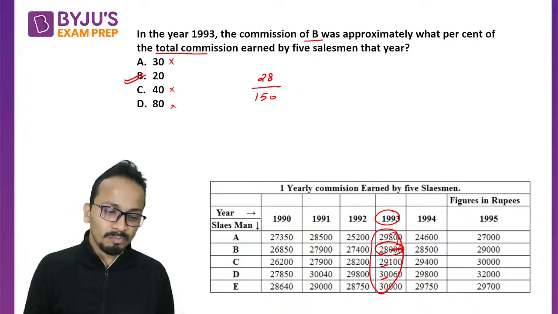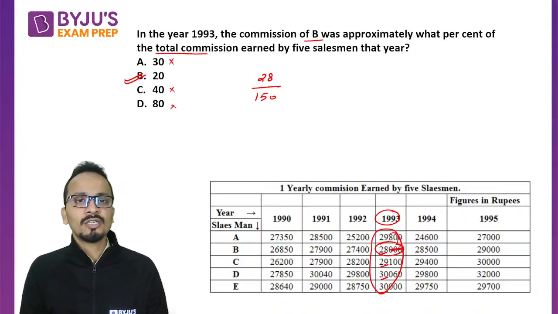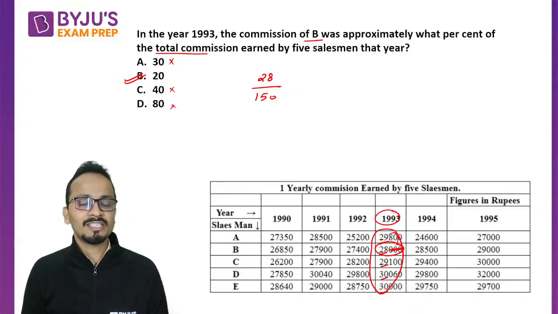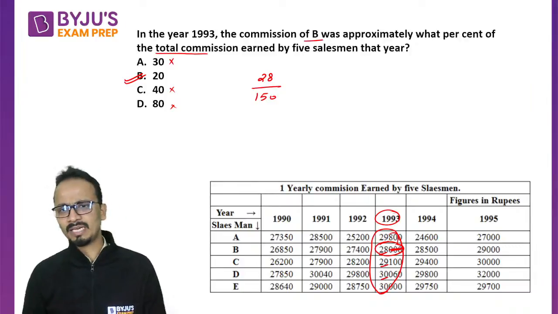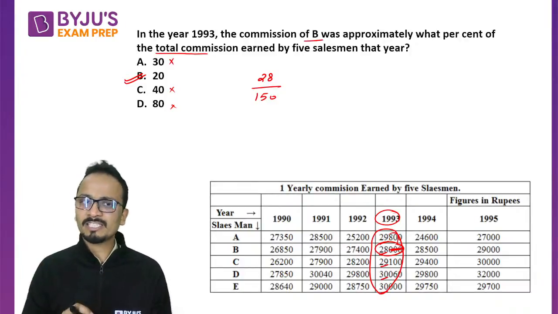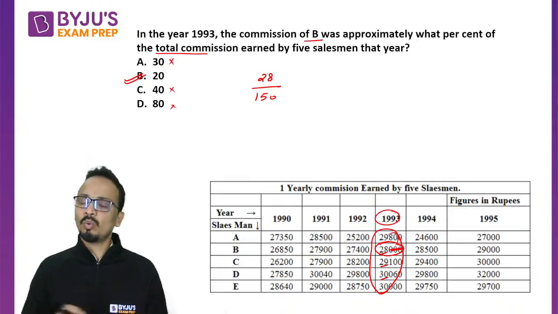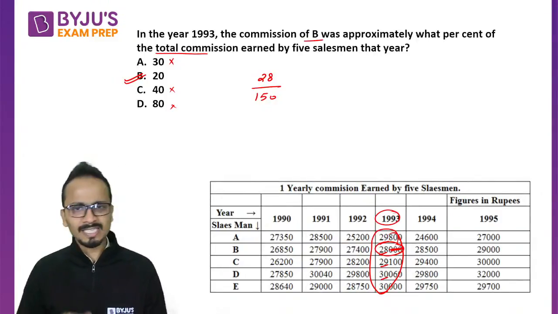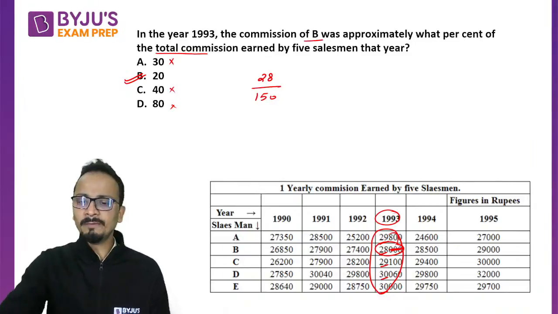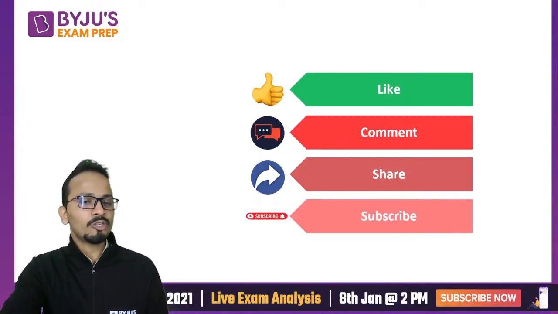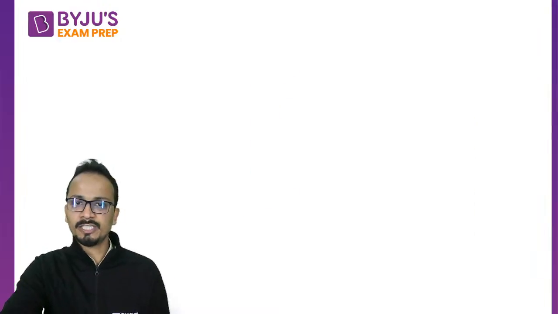Now let's move our focus to the questions of data interpretation. Okay. Now though we haven't seen data interpretation in slot 1 this year, but since the name of the section is Quant, DI and DS, so you can expect 1 or 2 questions from data sufficiency in the slots to come. Okay. So let's look at some of the questions of data sufficiency.